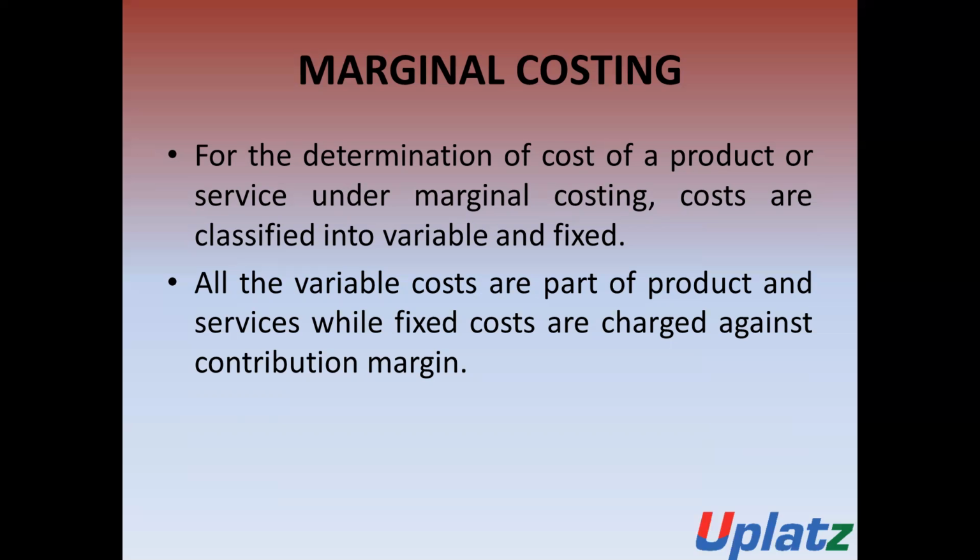All the variable costs, just like direct material, direct labor, direct variable overhead, are part of the product and part of service cost, while the amount of fixed cost is to be charged from the contribution margin. After the calculation of contribution, we will deduct the fixed cost. It is not part of the cost of production or cost of a product.